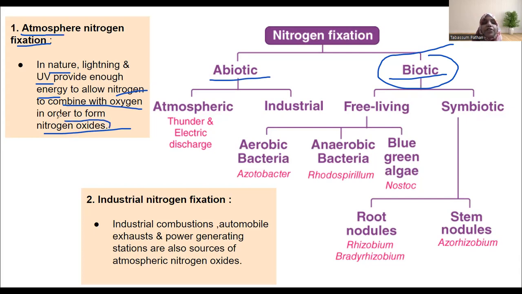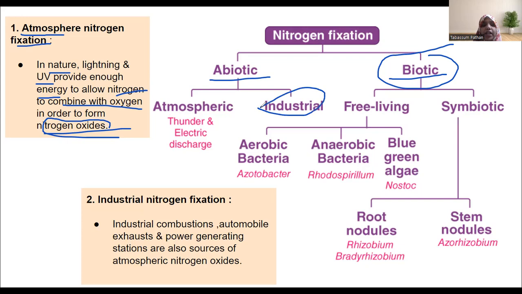So now these nitrogen oxides can be converted into different forms and can be taken up by plants as a metabolite, as an element that is used for the metabolic activities. Okay, so this is how atmospheric nitrogen can be fixed naturally through the atmosphere, either by thunder, lightning, or ultraviolet rays, nitrogen getting combined with oxygen and forming nitrogen oxides.